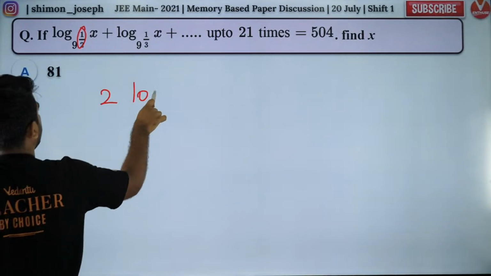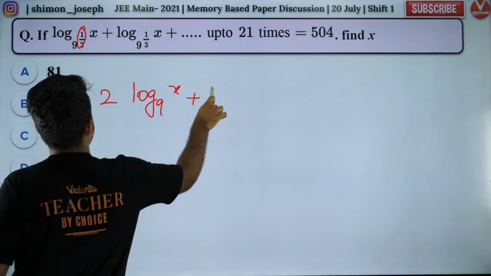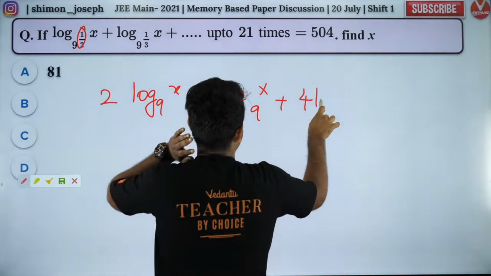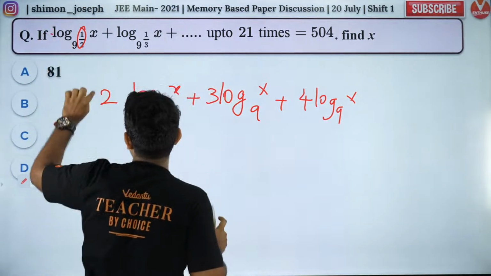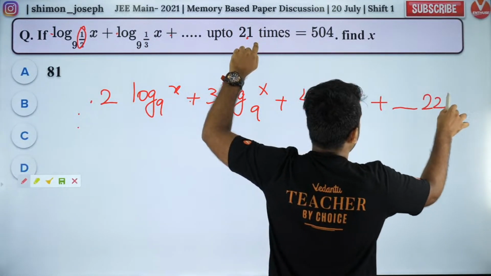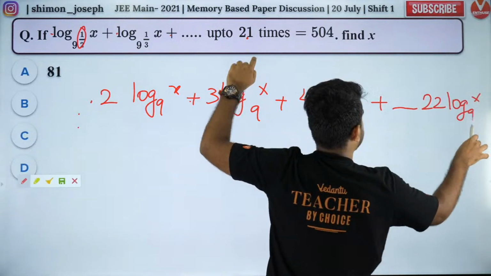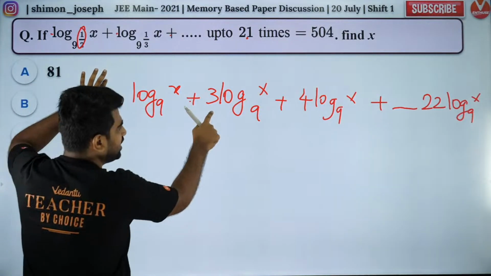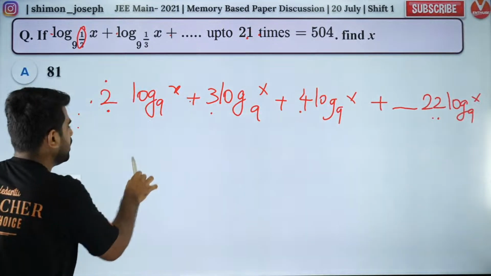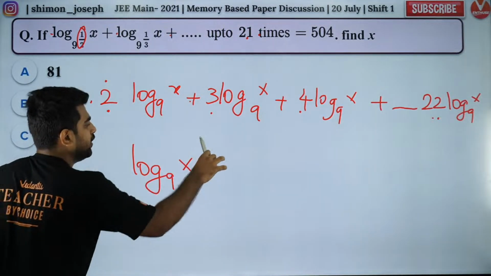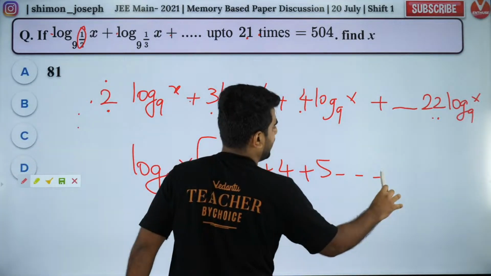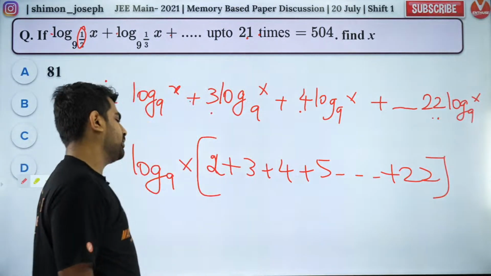So it will become 2 log x to the base 9 plus 3 log x to the base 9 plus 4 log x to the base 9. First term 2, second term 3, third term 4. So 21st term 22. Is that right? First term is 2, second term is 3, third term is 4. So 21st term should be 22. So log x to the base 9, I can take it common. If I take it common, I have 2 plus 3 plus 4 plus 5 plus 6 all the way up to 22. Is that right, my dear children?